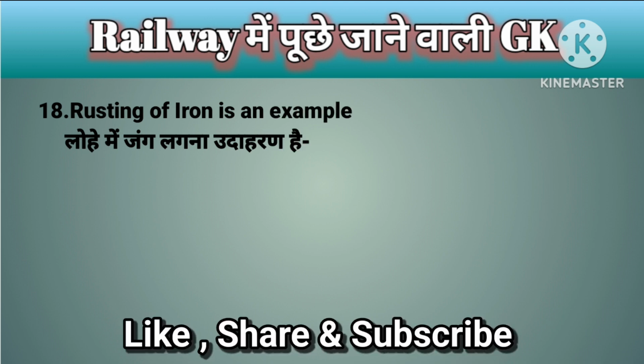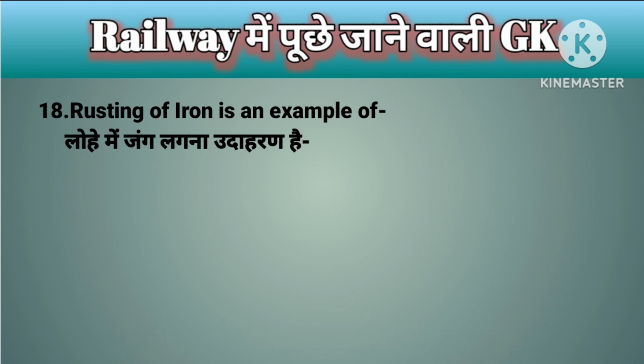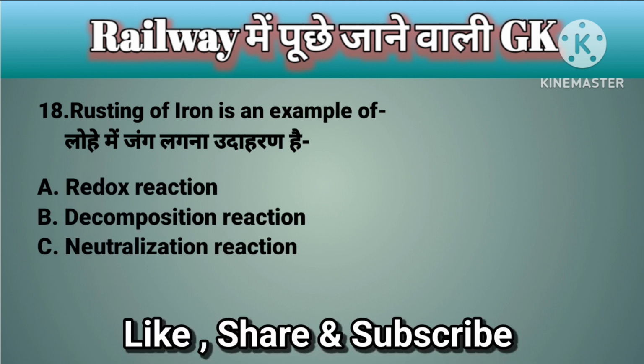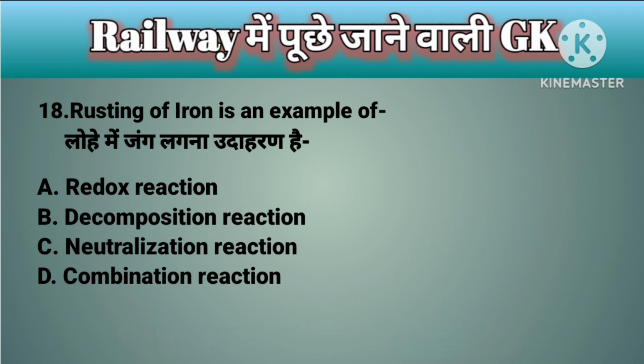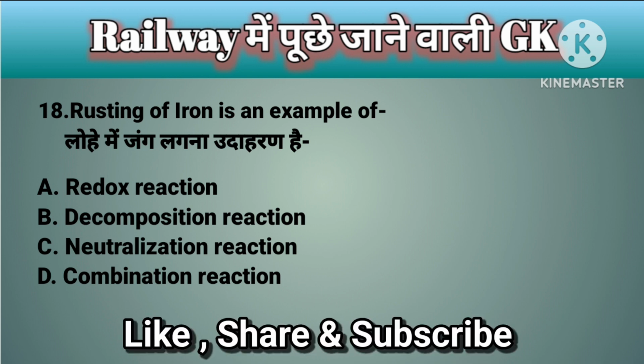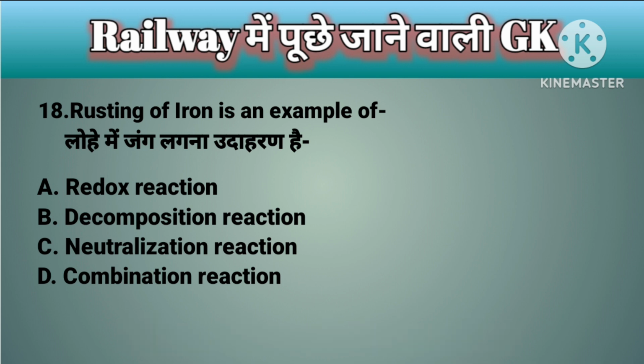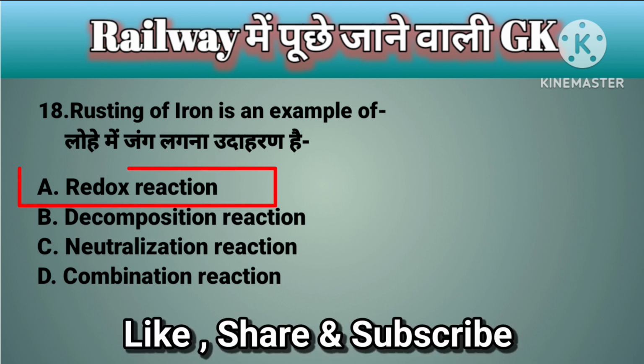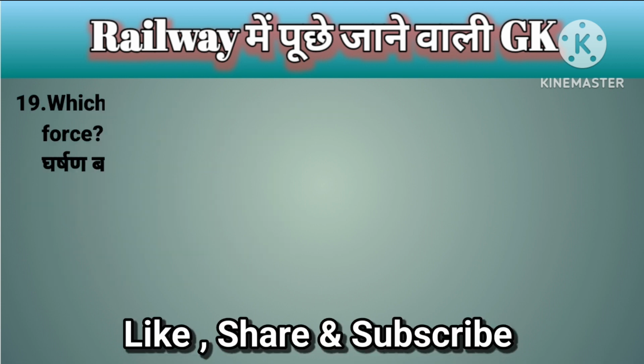Rusting of iron is an example of A. Redox reaction, B. Decomposition reaction, C. Neutralization reaction, D. Combination reaction. Correct answer is option A. Redox reaction. Question number 19.